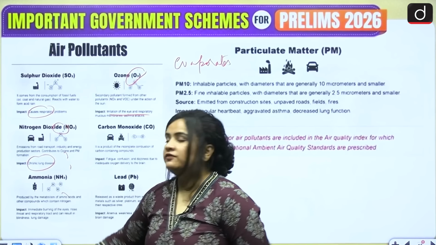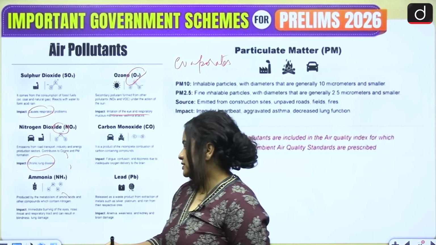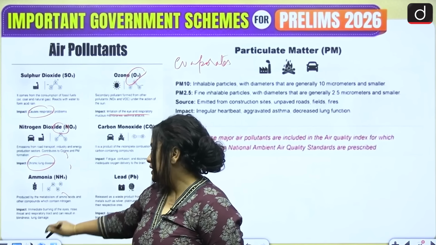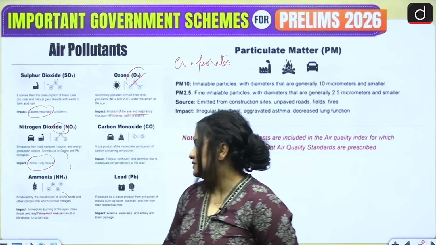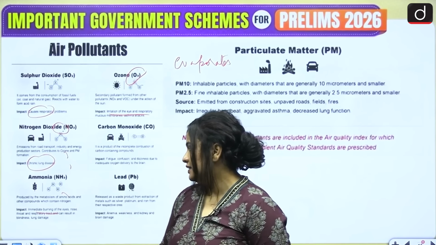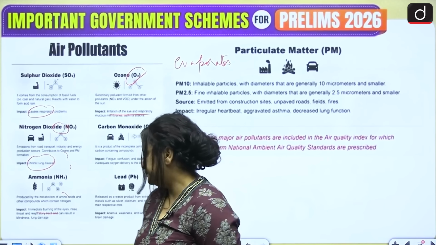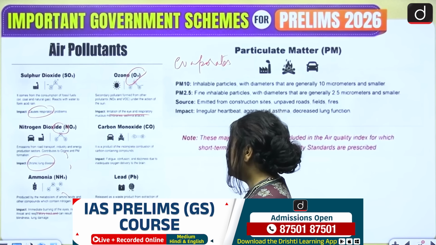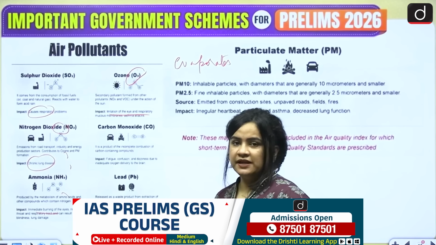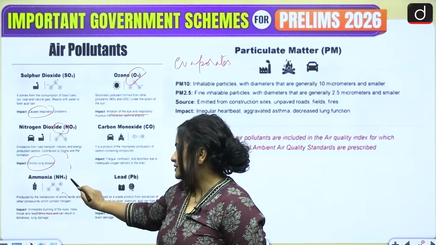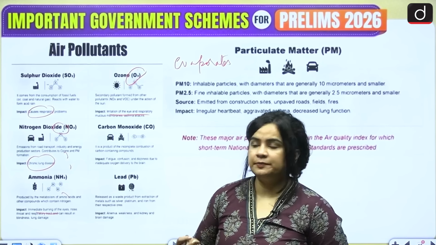Then we have ammonia, which is caused by the metabolism of amino acids, and then they also cause immediate burning in the eyes, throat and respiratory tract. And then in long term, they can result in blindness as well as lung damage. So here again, we can see some lung related or respiratory issue.